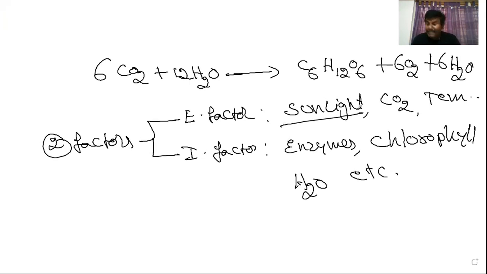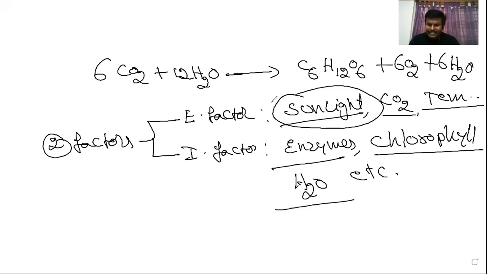In these, if sunlight is deficient, carbon dioxide is deficient, temperature is deficient, or enzymes, chlorophyll, water are deficient, then due to those factors, the process of photosynthesis is limited. Limited means decreased. That is the topic called factors. Sunlight, the external factor, may make photosynthesis deficient.